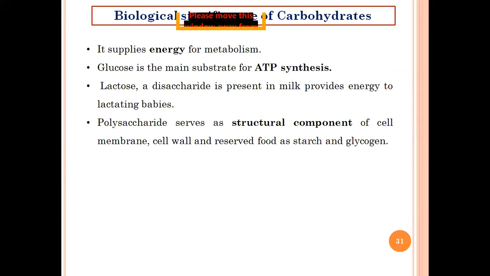It is a source of energy. Okay, because glucose is, as I mentioned, the main substrate for ATP synthesis. It will go under cellular respiration, it will break down, and you will get energy. So to obtain energy, carbohydrates are important. Again, the second kind of carbohydrate, lactose, is a disaccharide present in milk. Again, it provides energy to us, even to the lactating babies who are fed by their moms.